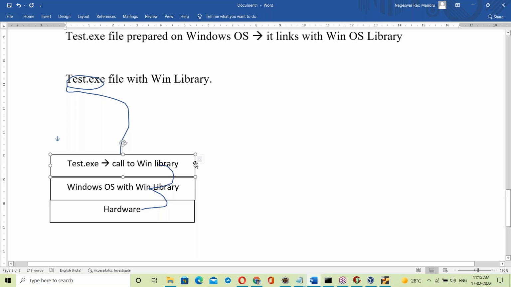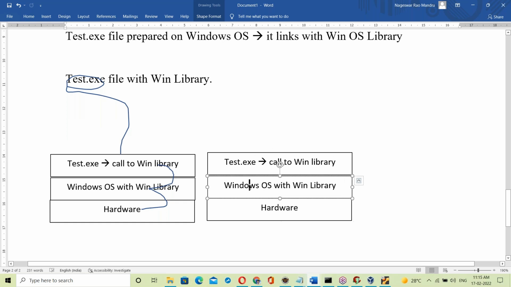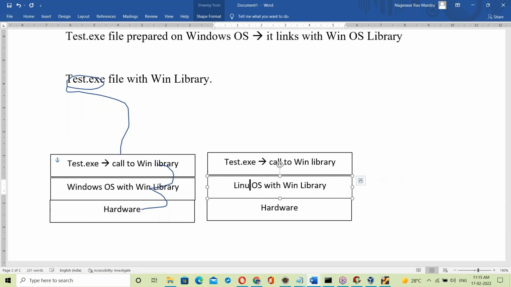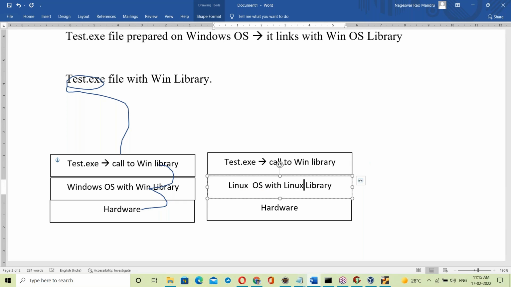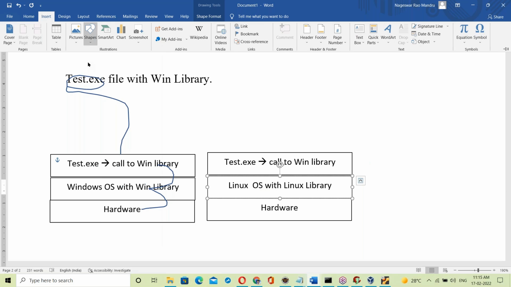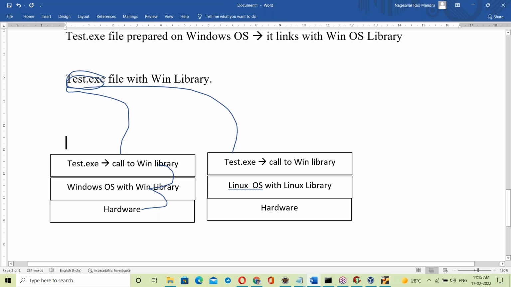Now let us take another platform. This is the Windows platform; the next is the Linux platform. Linux OS with Linux library. Now the same test.exe file is placed on Linux.